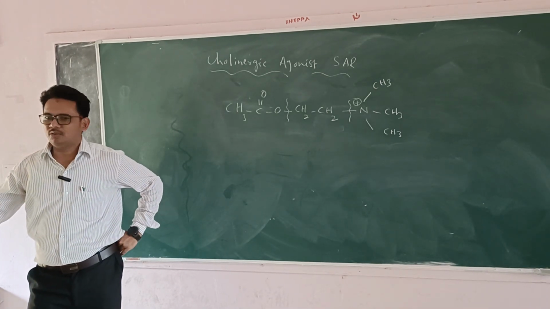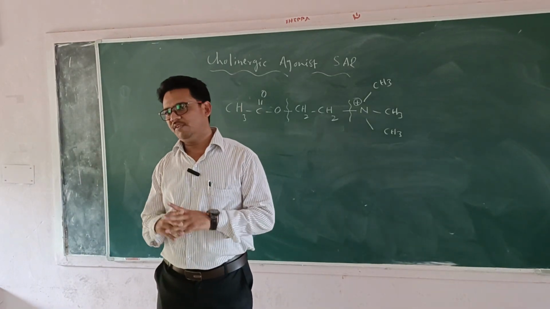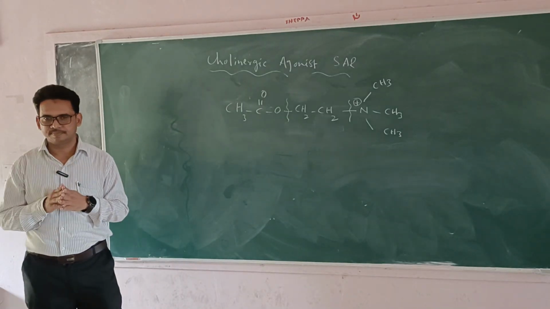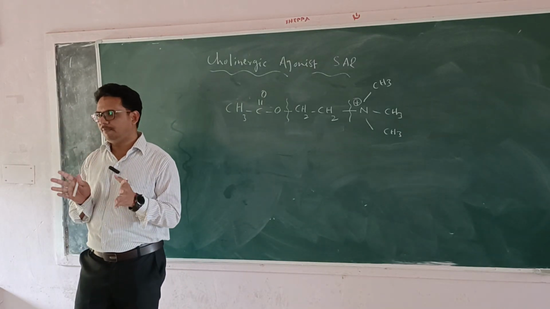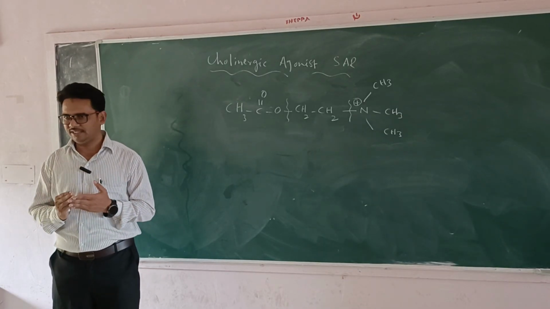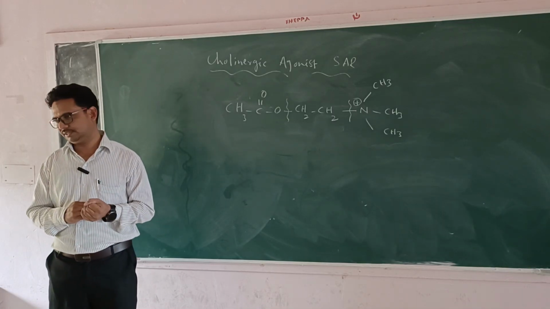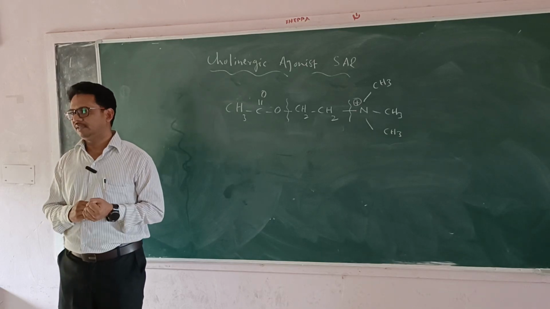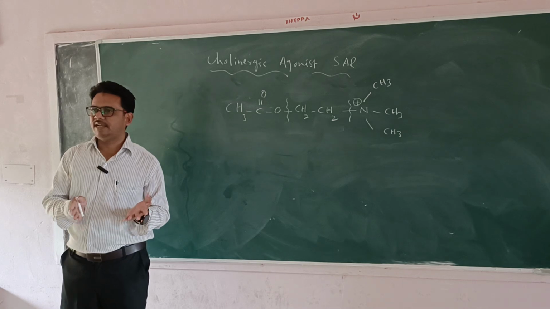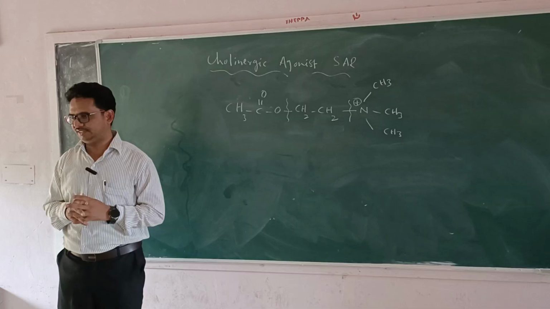Whenever we discuss the structure activity relationship, mainly we keep in mind the basic structure and its skeleton. Any topic you take, either adrenergic agonist, beta blocking activity, cholinergic antagonist or cholinergic agonist, whatever it might be, all the structures coming into the same class look structurally similar with minor modifications.